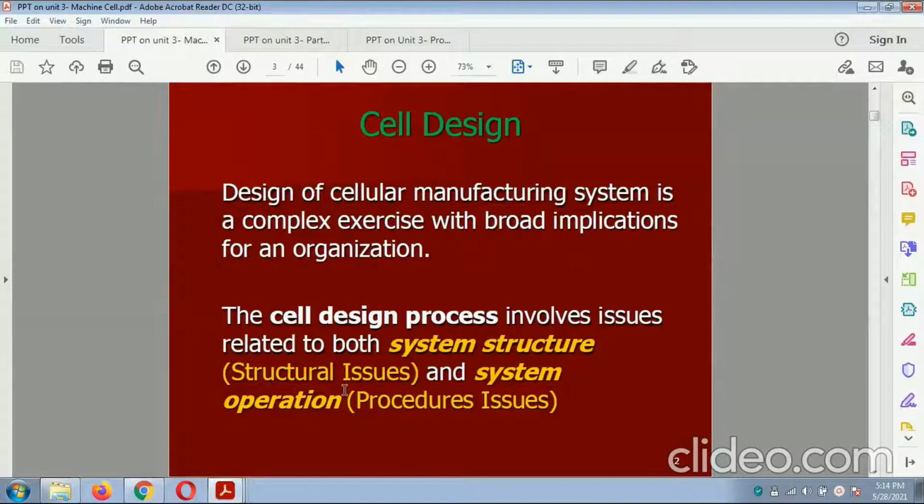So, cell design. The design of a cellular manufacturing system is a complex exercise with broad application to the organization. The cell design process involves issues related to both system structure and system operation.